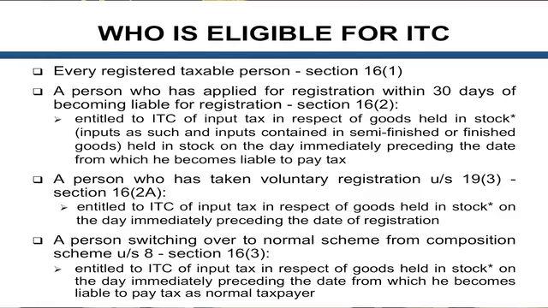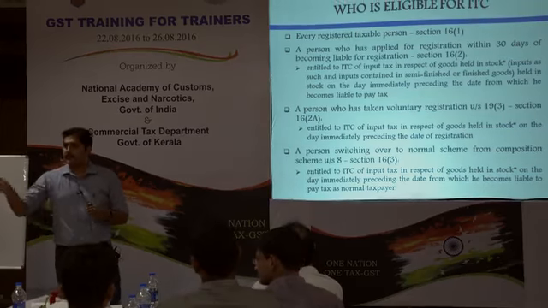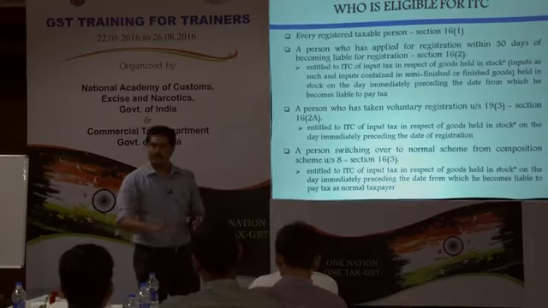But that's on the premise that goods in stock are sold. So here too the same concept is continuing, the supply. There's absolutely no difference. It's whatever is available in stock as input, or input credit of inputs used in the semi-finished or the finished goods, is available for you to take credit on the day immediately preceding the day when you are liable to pay tax as a person. This is as simple as in any other law too.